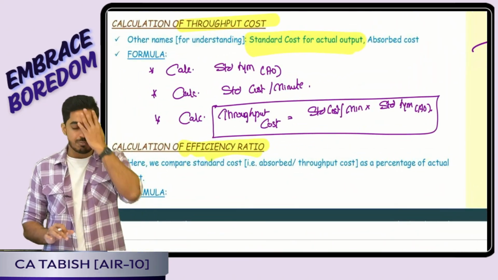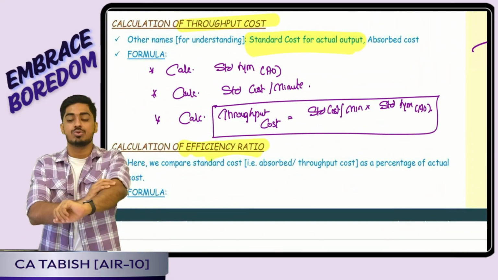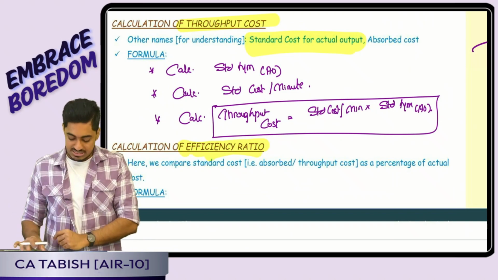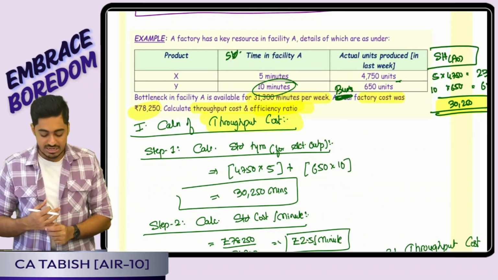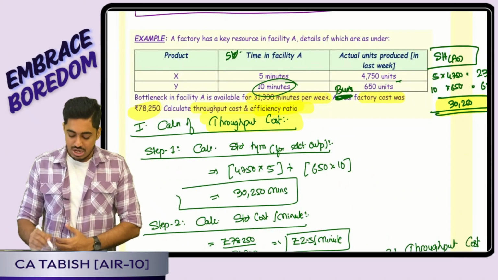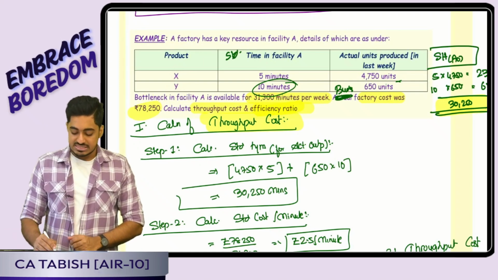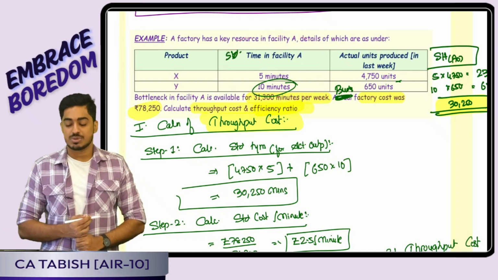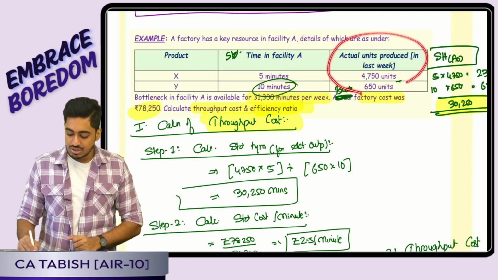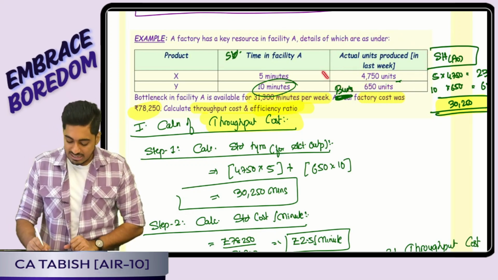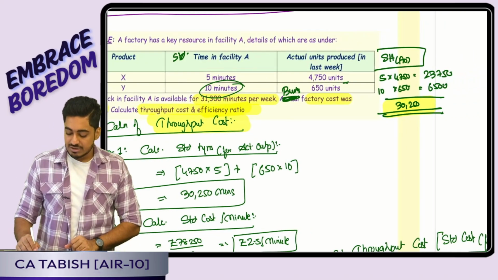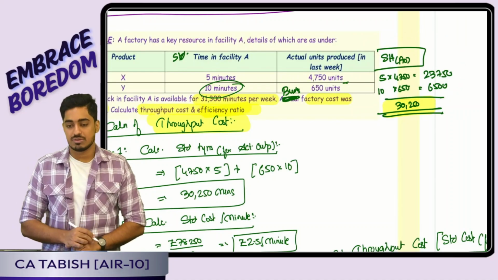Then the final point we had told was calculation of throughput cost as well as my efficiency ratio. Using this simple example only, let me try seeing it again. Pay attention students. Question told me that I am producing X and Y. The standard time to produce 1 unit, how much they have given. That way how many units we have produced is given. So if I multiply this now, I will arrive at my standard hours. Yes or no everyone? Perfect.